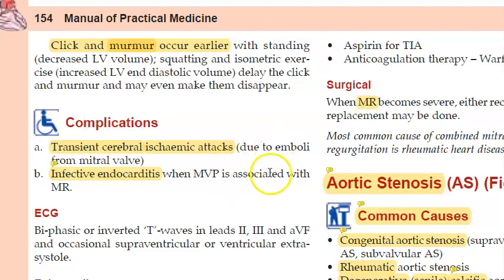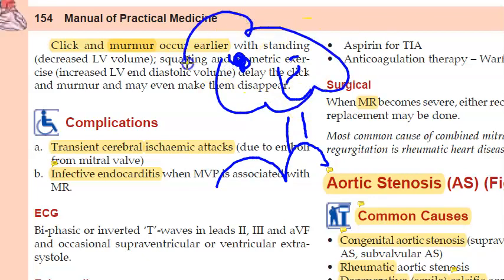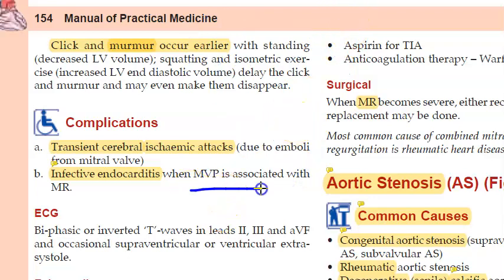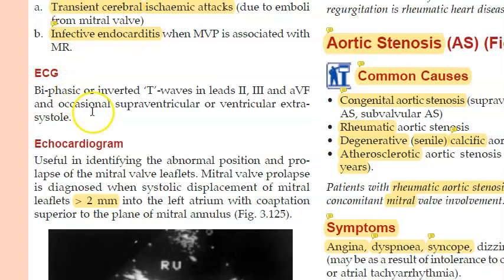They will have, because of this mitral valve, lot of pieces or something, there's emboli from the mitral valve, and it can cause transient cerebral ischemic attacks. It's affecting the brain now. Transient cerebral ischemic attacks, and this mitral valve is so prone to infective endocarditis. So obviously, if your mitral valve is weak, what will happen? Infective endocarditis, right? So basically, okay, that is the complication.